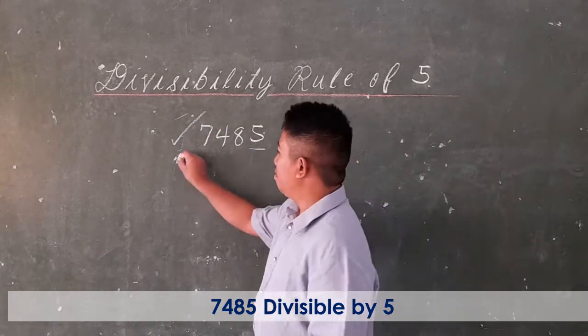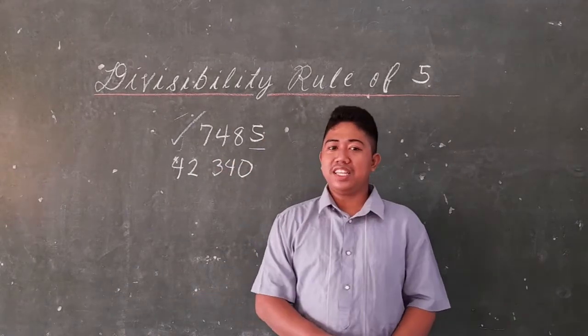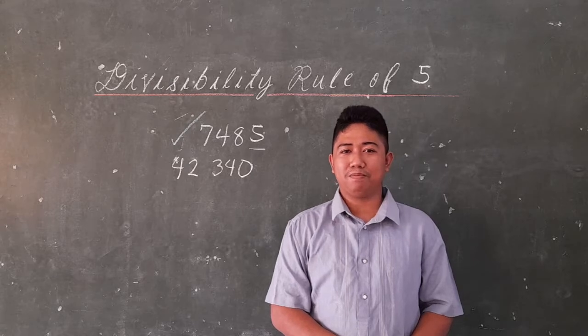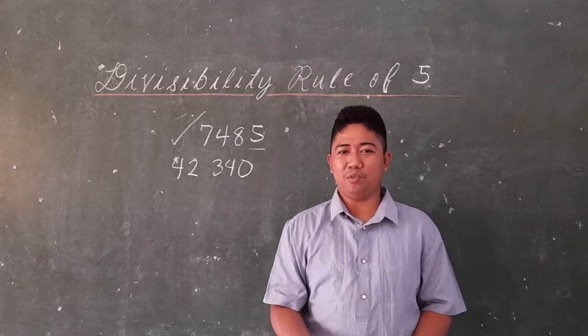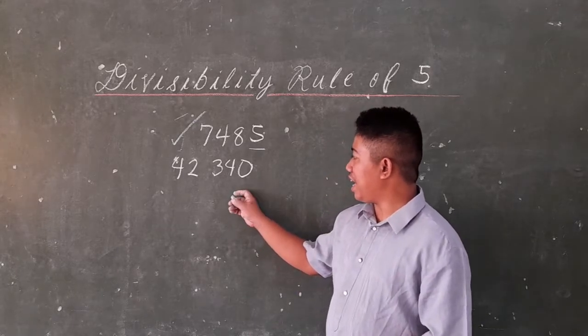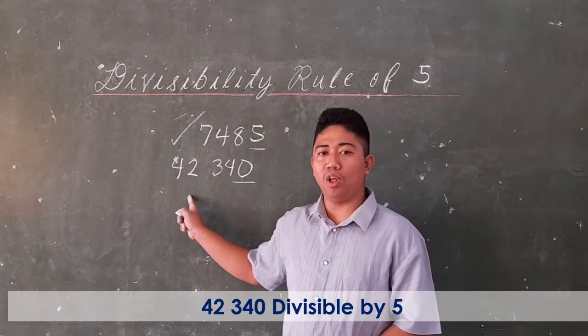Another example, 42,340. Is 42,340 divisible by 5? Yes. Why? Because the last digit is 0. Therefore, this number is also divisible by 5.